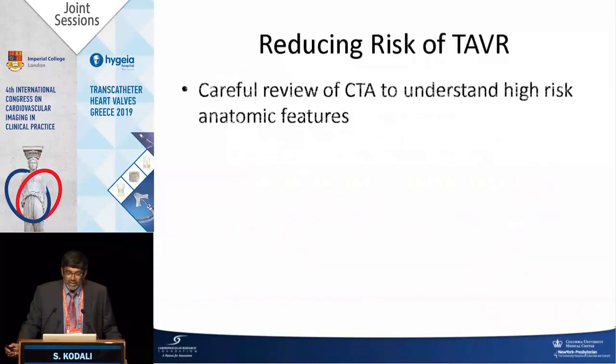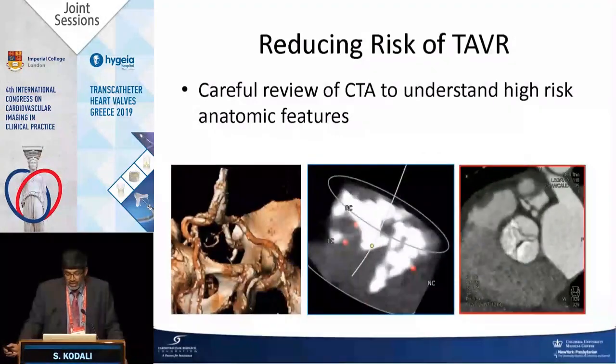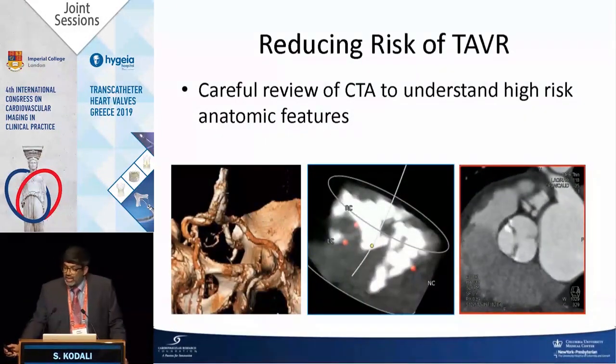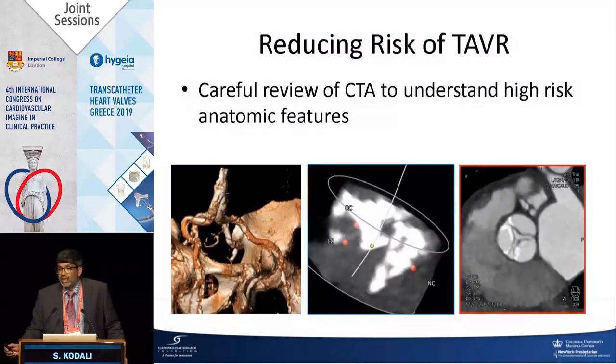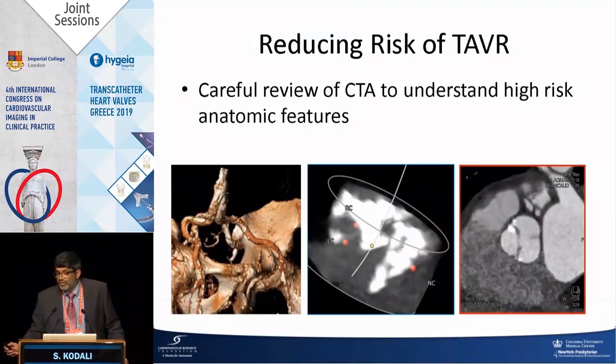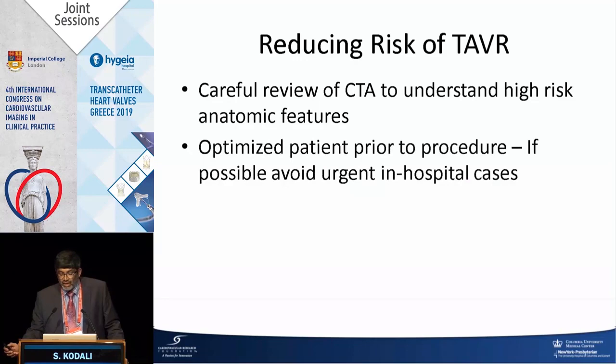So in the end, what I'll say is, in terms of reducing risk, careful review of the CTA to understand high-risk features is important. You identify vascular and aortic anatomy that adds to the risk and try to manage the risk. Patients with renal failure, try to manage their profile, and optimize the patients prior to the procedure.